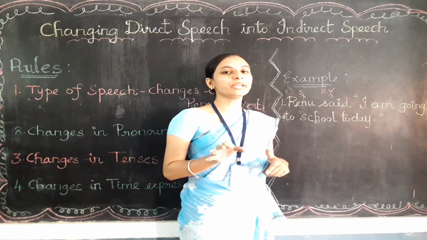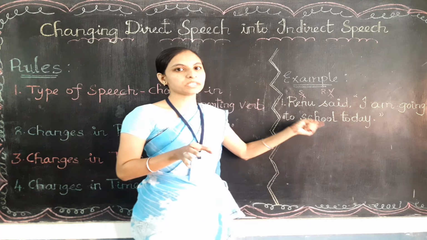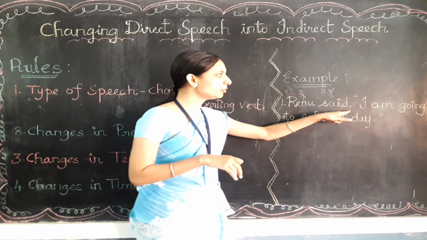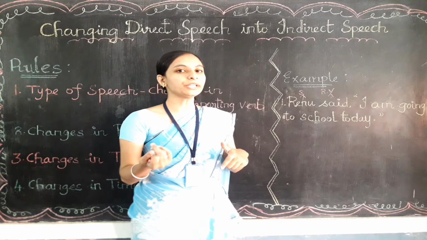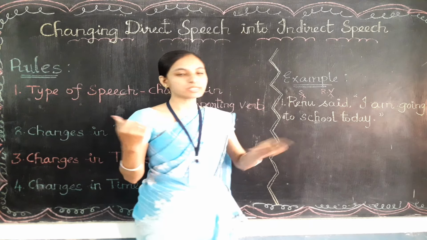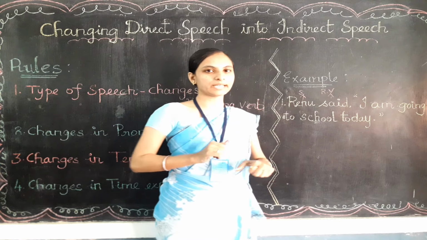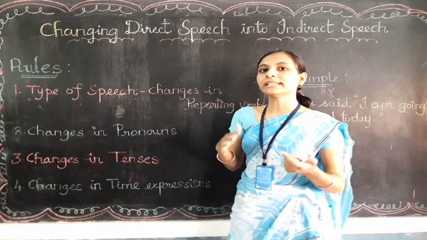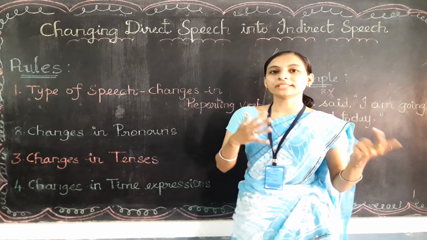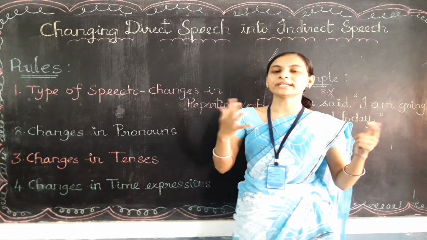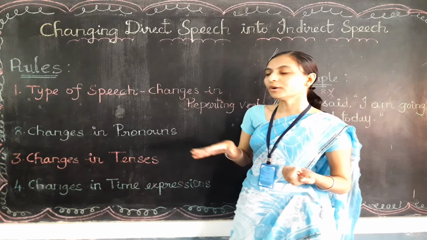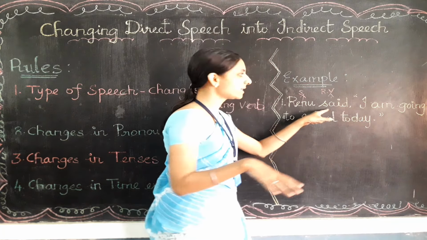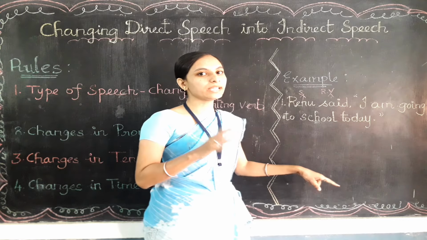Clear? Now we need to change this direct speech into indirect speech. So what do we need to do? Very good. We need to remove the comma and inverted commas, and follow the rules to change direct speech into indirect speech. So what are the rules? First, you need to check the type of speech, whether it is a question, or a command, or a normal statement. If you check the type of speech, the reporting verb, that is said, is going to change in the indirect speech.